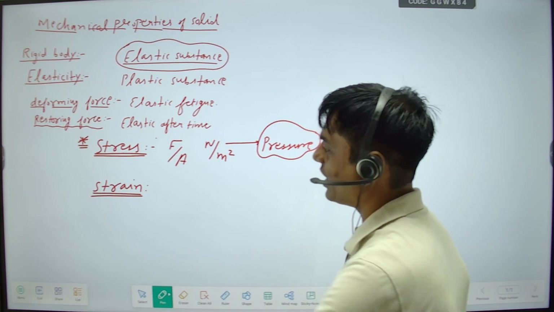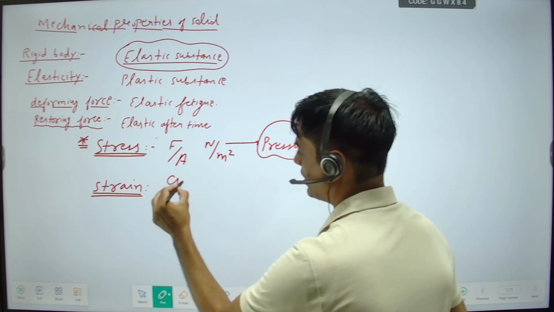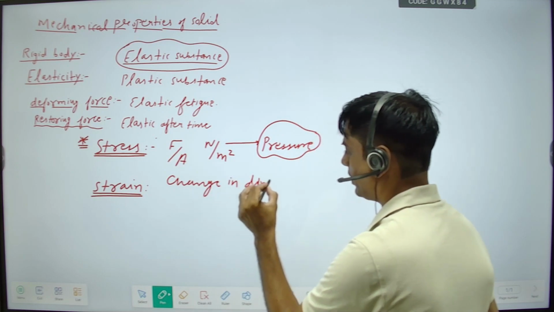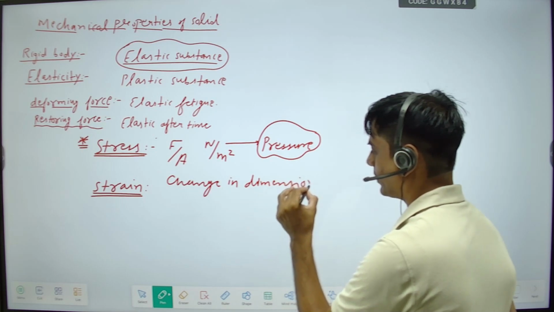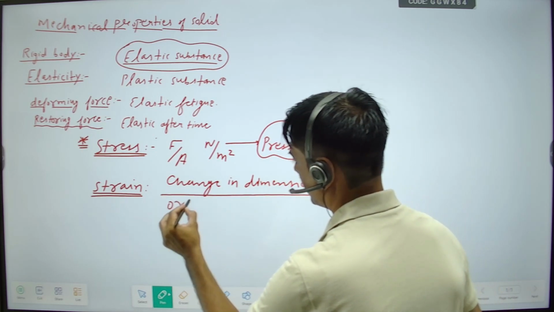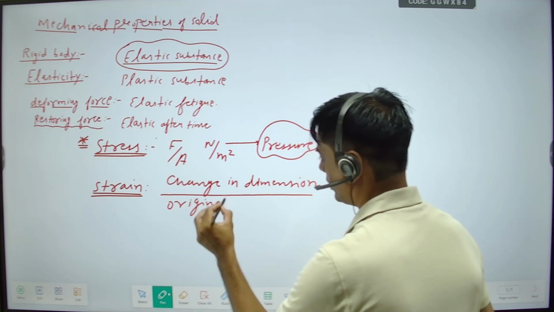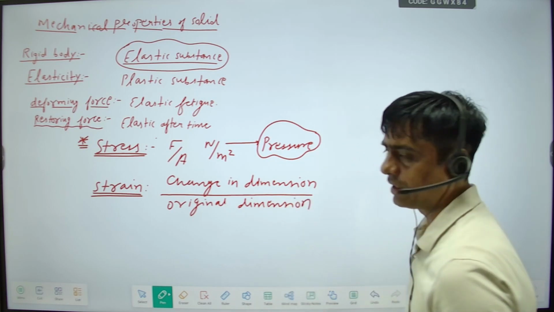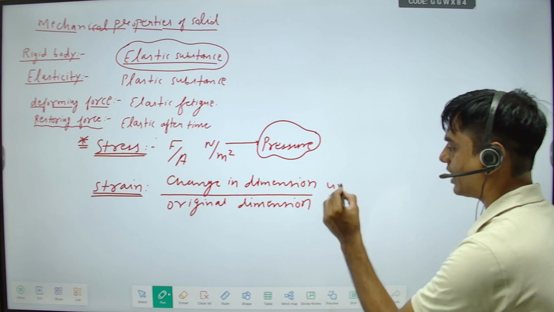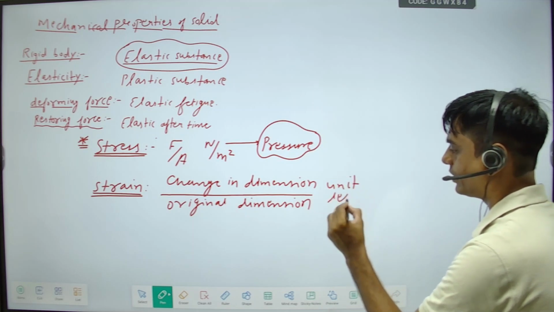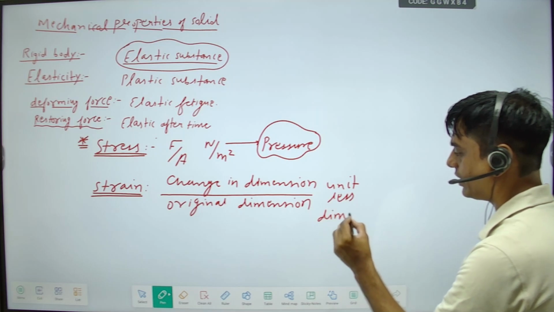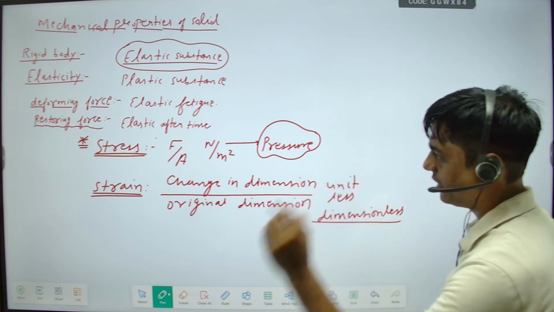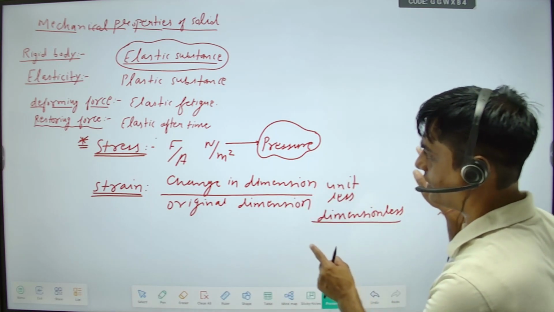And strain is the ratio of change in dimension upon original dimension. So strain is change in dimension upon original dimension. It is a unitless and dimensionless quantity. There is no unit, there is no dimension. Is this clear? Strain and stress.